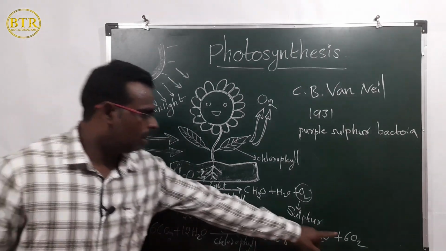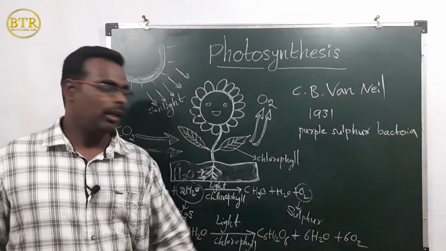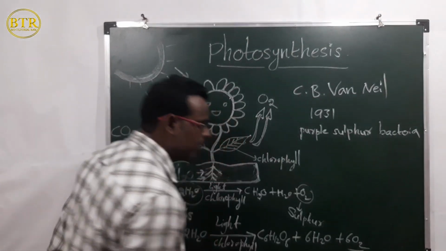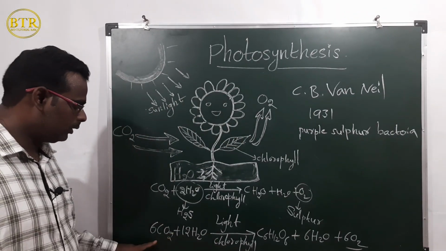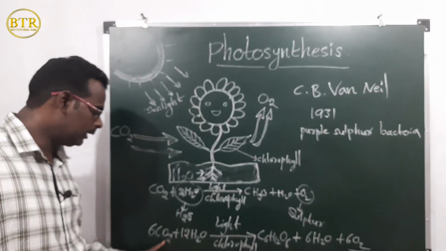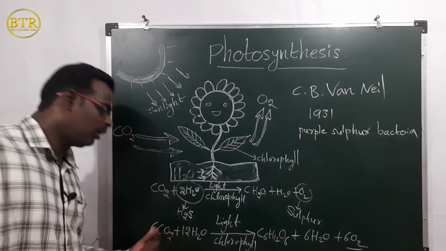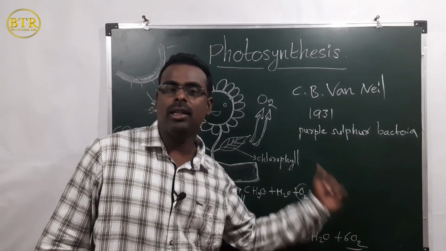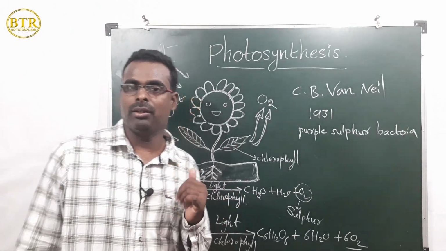Here oxygen gas is released. Oxygen gas is released in photosynthesis. Two things are participating, carbon dioxide and water. From which molecule, carbon dioxide or water, is oxygen gas released? Now you tell me, from which molecule?